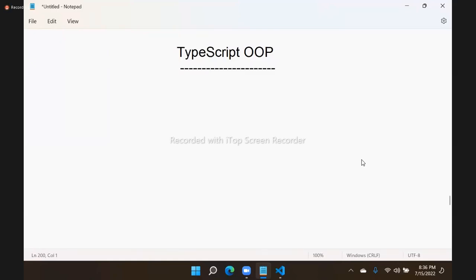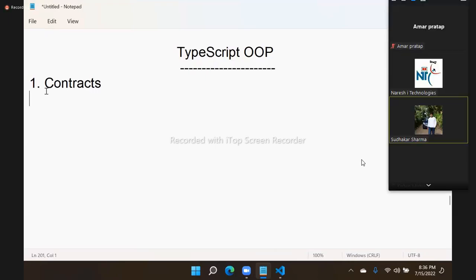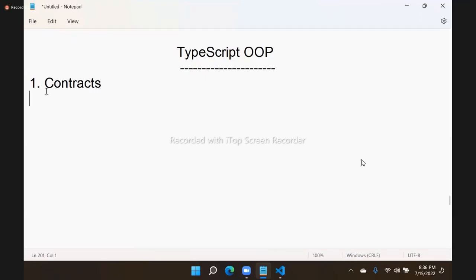In object-oriented programming, first you need to know about the concept called contracts. In OOP, we have to first understand contracts. So what are contracts? How are contracts defined? What is the role of a contract in OOP languages?